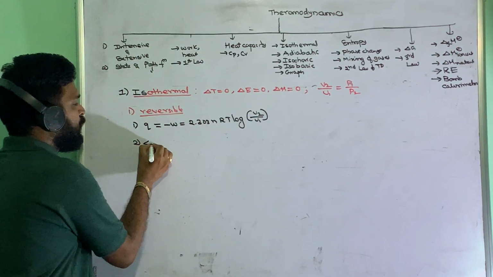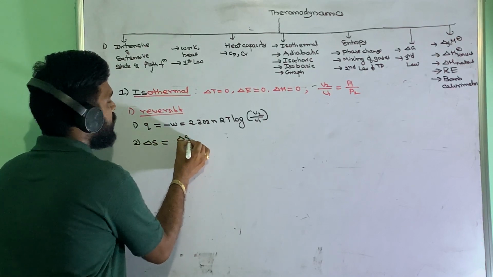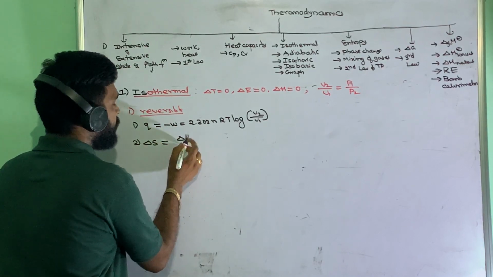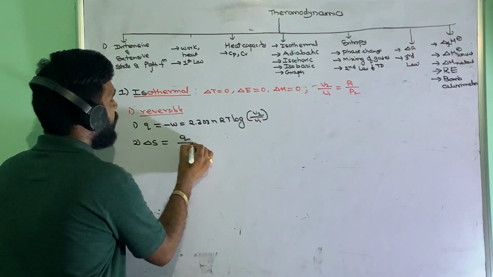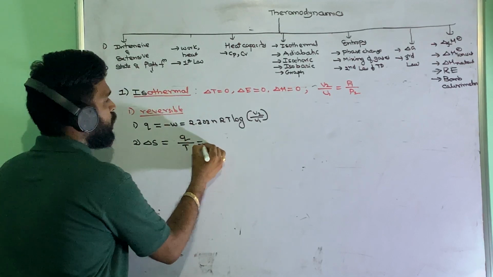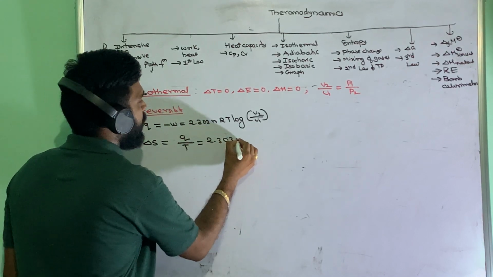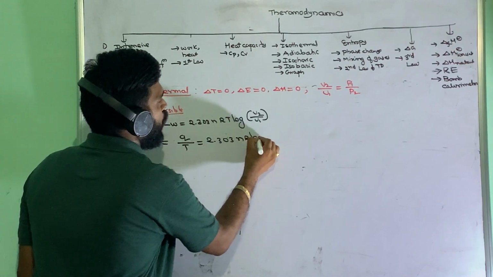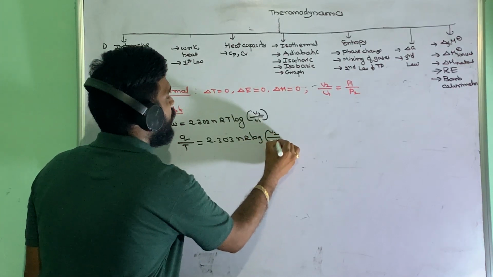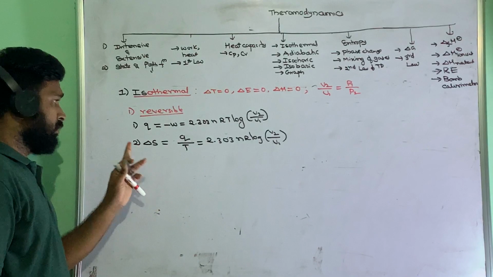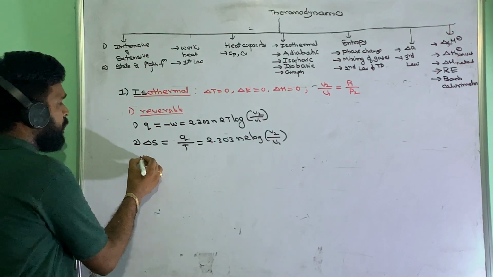Other thermodynamic function, delta S. Delta S is equal to Q by T. Q is equal to this expression. So what will get cancelled? The T term will get cancelled. So delta S is equal to nR log V2 by V1. Okay, delta S we got.